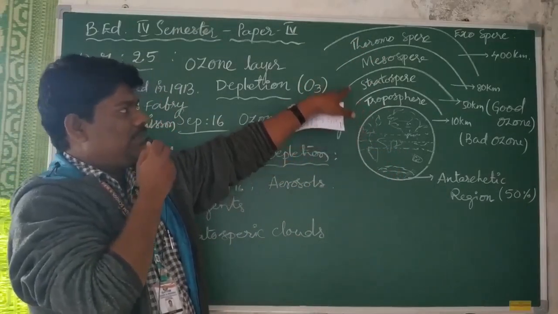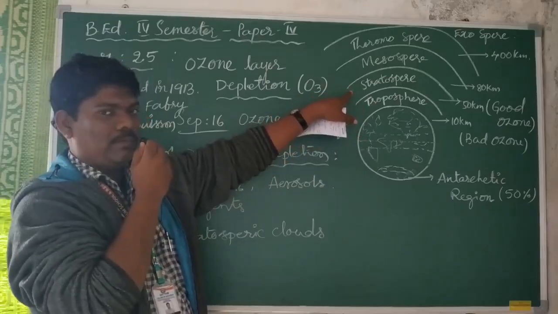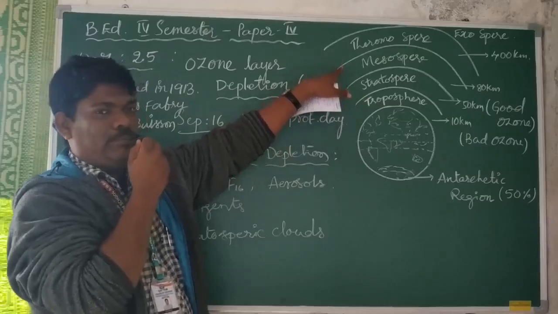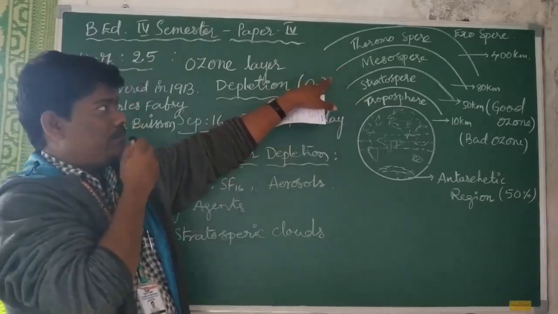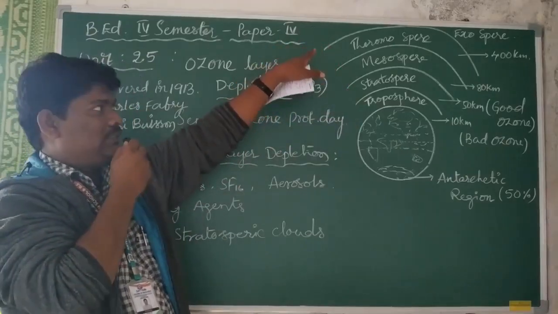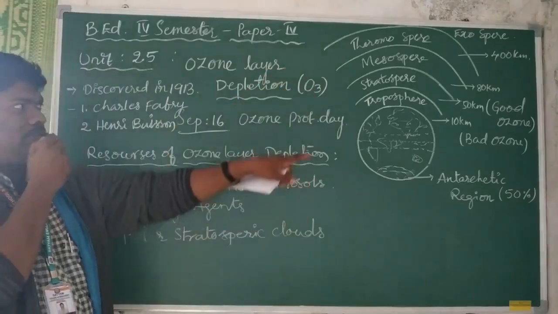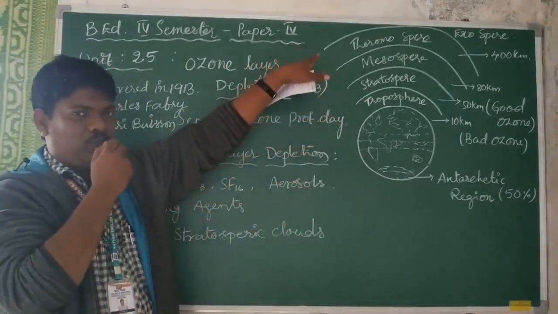The next layer, up to 50 kilometers, is the stratosphere, and up to 80 kilometers is the mesosphere. Up to 400 kilometers of space is called the thermosphere and exosphere.